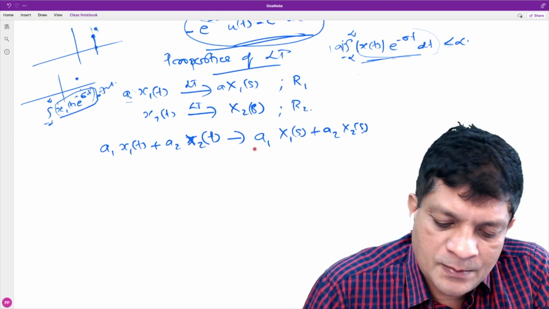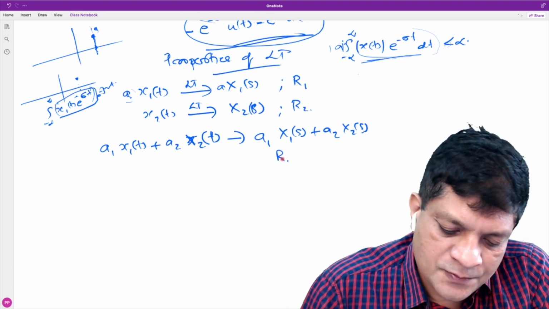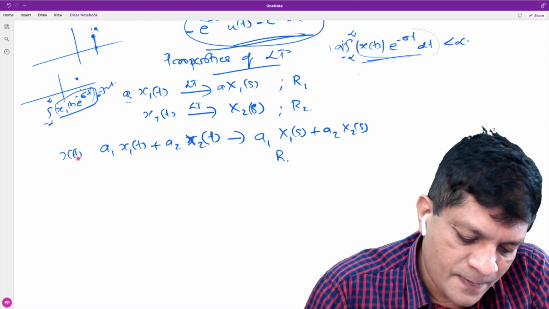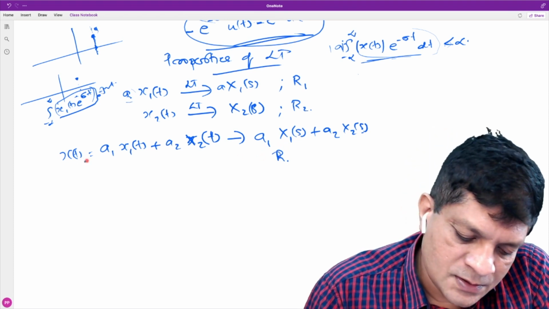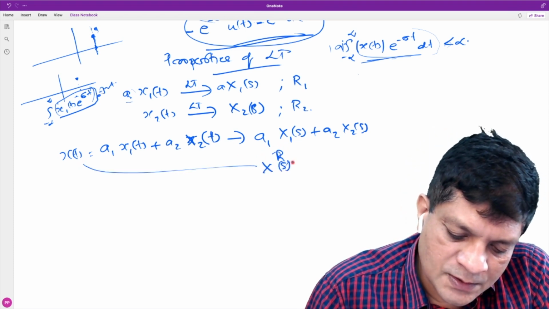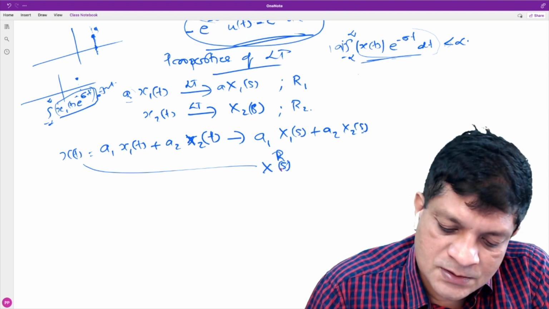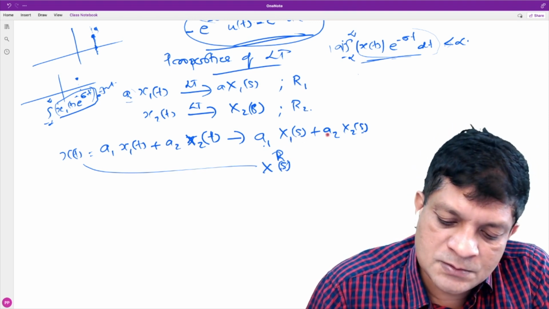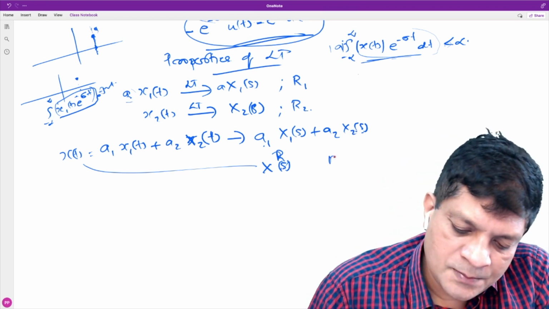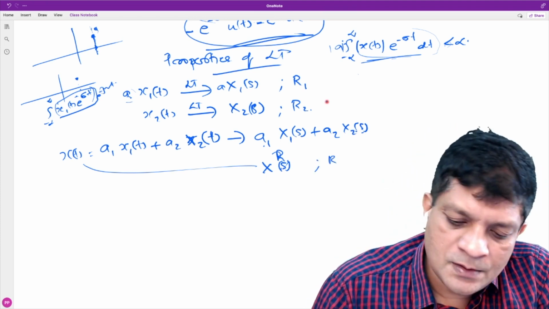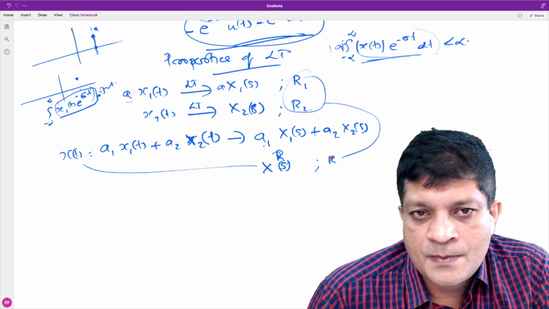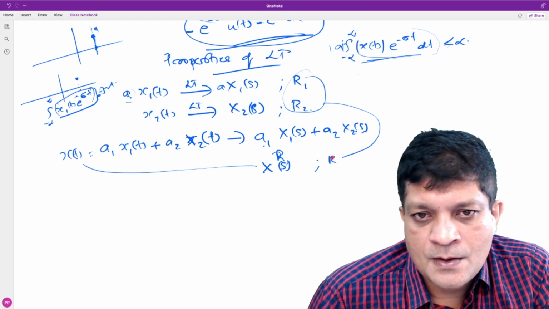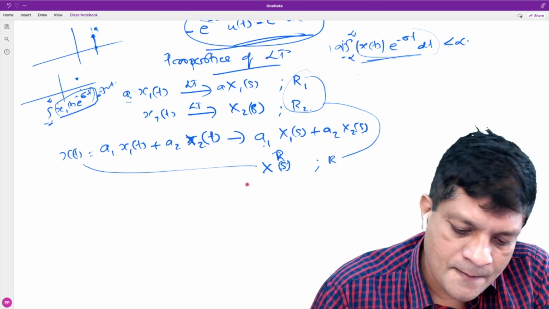Now, can you tell me, if R is the ROC of this? Let's say this is x(t), a linear combination of x1(t) and x2(t), and its Laplace transform is X(s). The linearity property says that X(s) is a1 X1(s) plus a2 X2(s), and let me denote the ROC by R. Can you tell me what is the relation between these three ROCs?